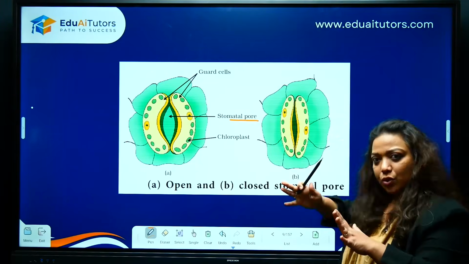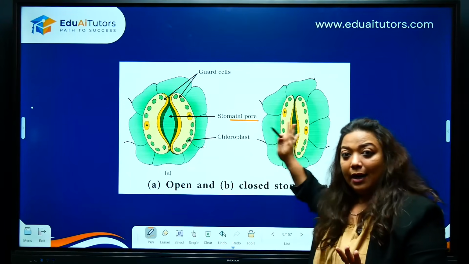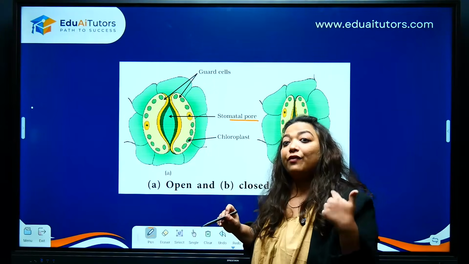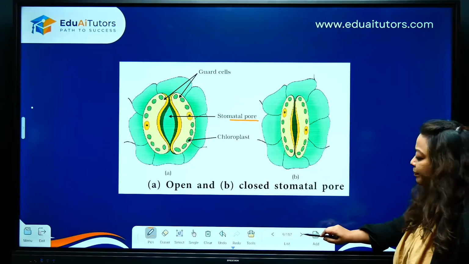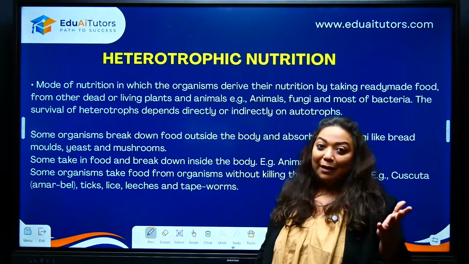So basically, it's closed. Are you getting this? Alright, so remember, stomata, it is through the stomatal pores that you will see exchange of gases and also loss of excess of water. Further, children, they are found in the leaves. So don't miss that point.